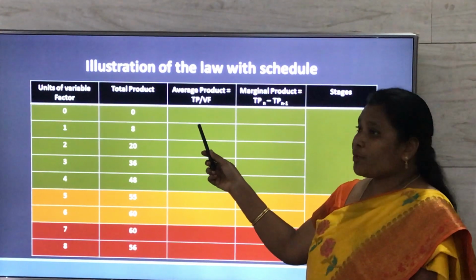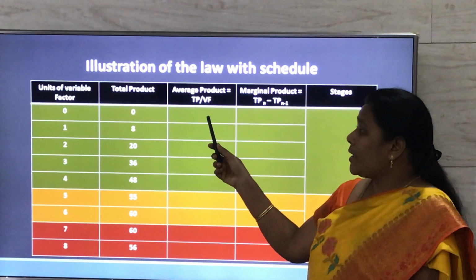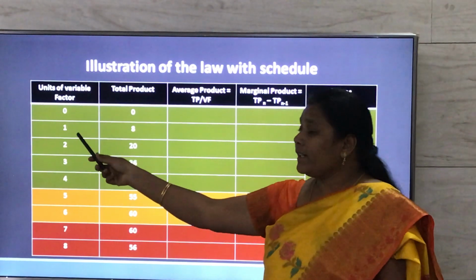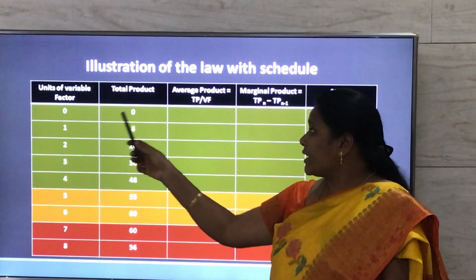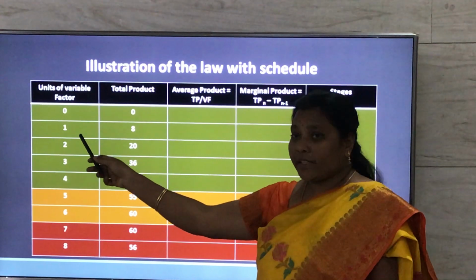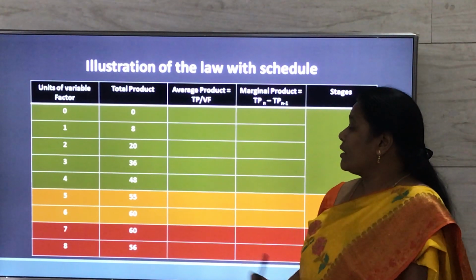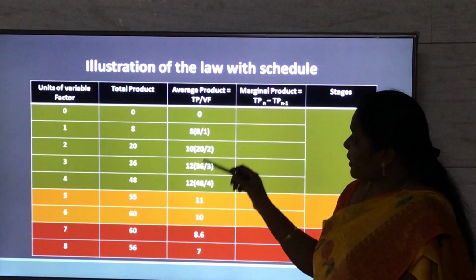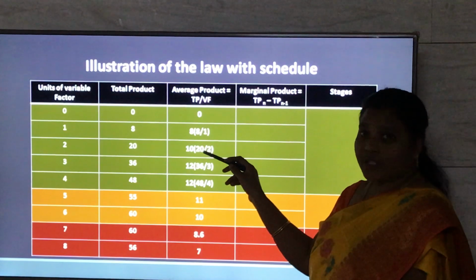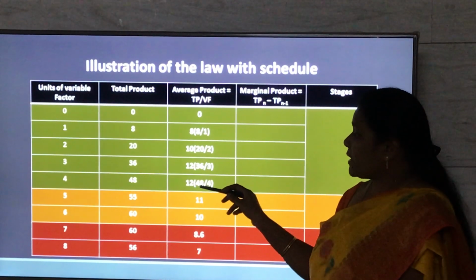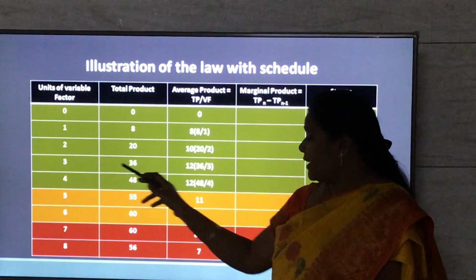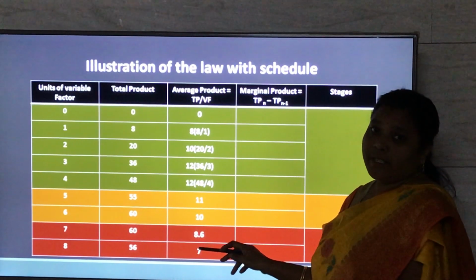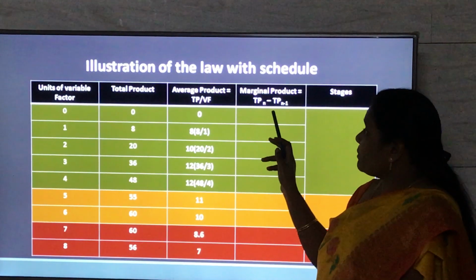And next we have average product. This is per unit product, which we derive with the help of total product and the variable factor. That is, by dividing total product by the variable factor, we get average product. So what is happening to average product? Here, the average product is increasing initially and it becomes maximum with the employment of the fourth labor, and it is decreasing later.